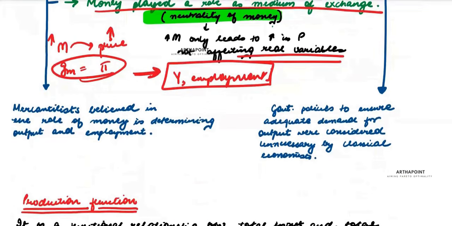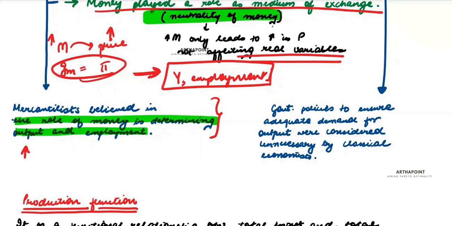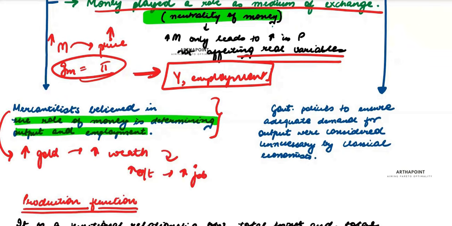Mercantilists believed in the role of money in determining output and employment, because money was in the form of copper, gold, etc. They believed that the more the gold, the more the wealth, the more the output, the more the job creation.